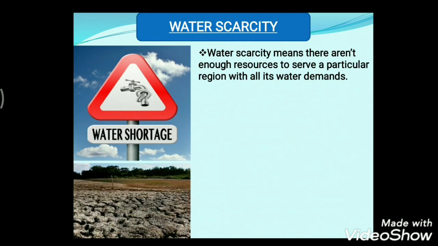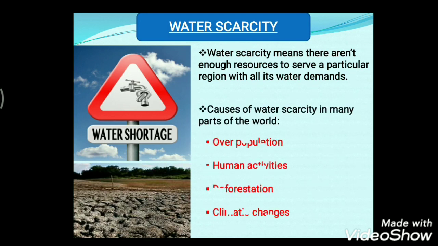What is the meaning of water scarcity? It is being unable to supply water according to its needs and demands. Now, there are various causes of this water scarcity, so let's discuss them.